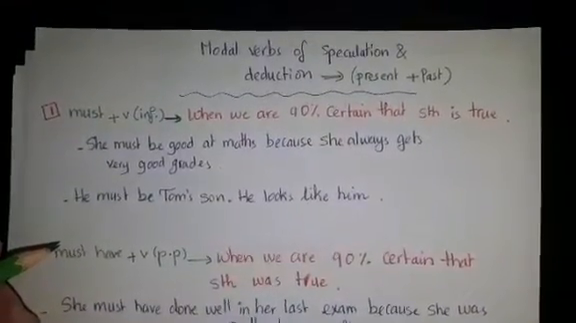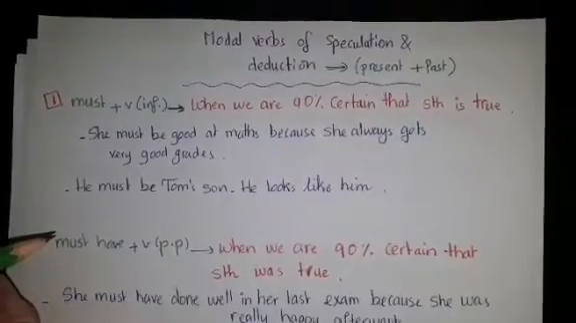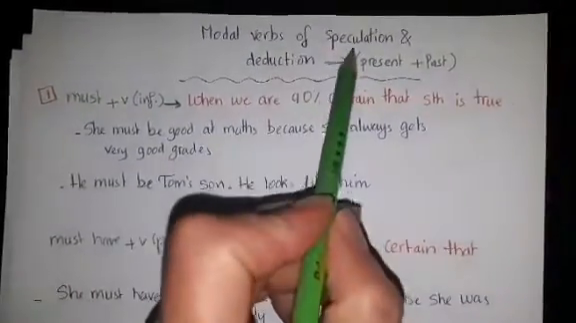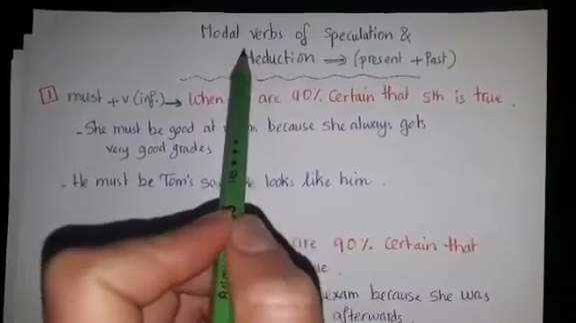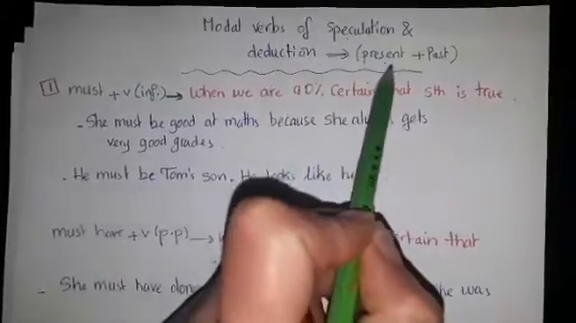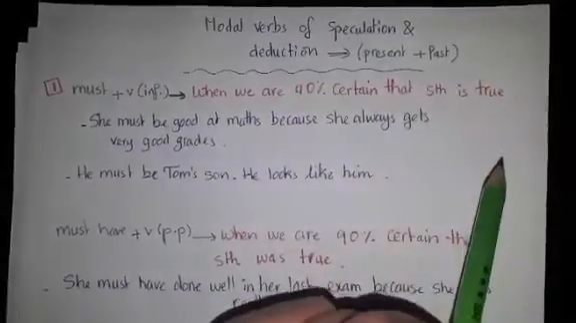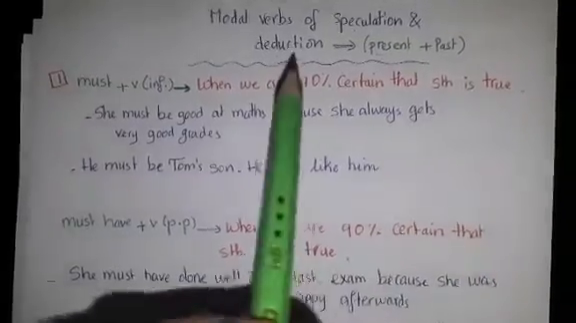Our lesson today is modal verbs of speculation and deduction. Speculation, تخمين, deduction, استنتاج. So we're going to talk about modal verbs of speculation and deduction in both present and past.